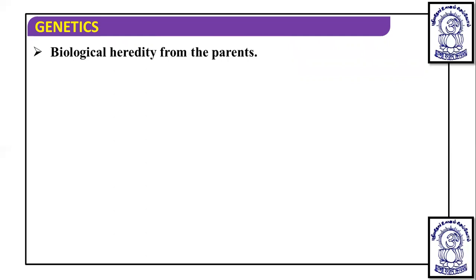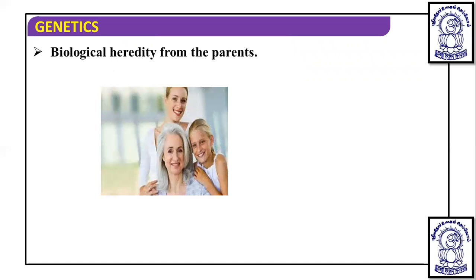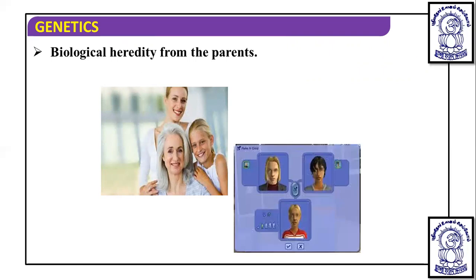Now, biologically, heredity is from the parents. We know that biologically we inherit the characters from the parents. Suppose you can see in this diagram that a particular child has characters of both father and mother.